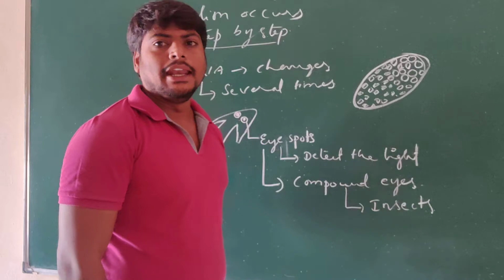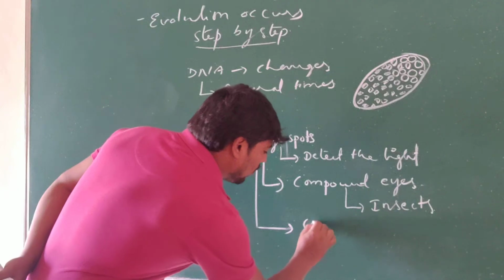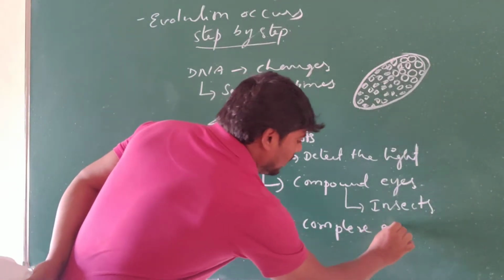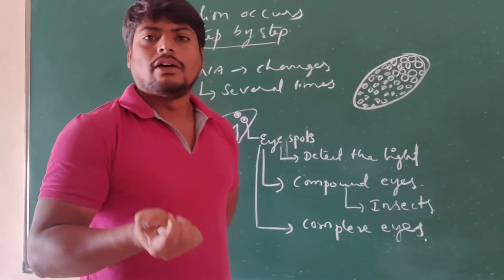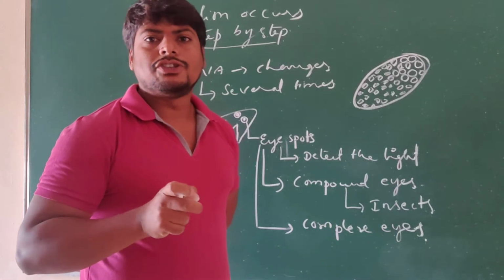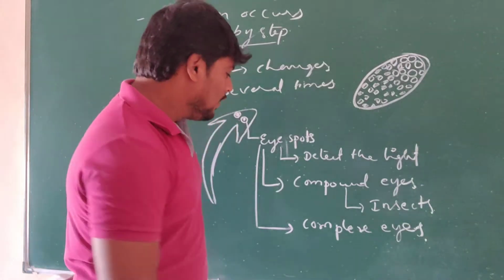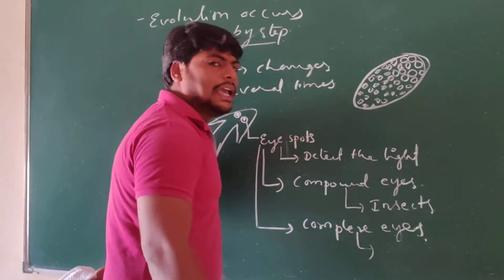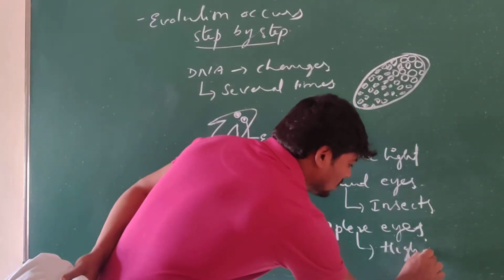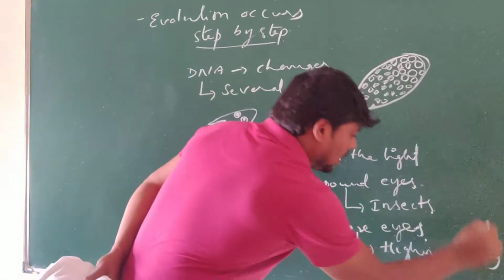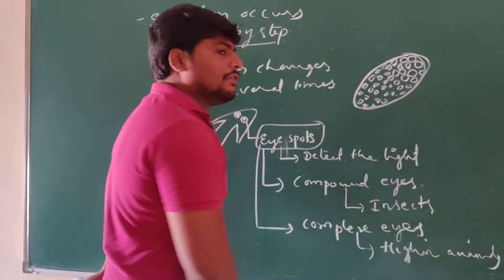That is the development through the DNA. Later on, these eye spots developed into complex eyes, just like we have. Our eyes are complex in structure and are very helpful for detection of light and for vision also. These complex eyes are found in higher animals, and for them eye spots were formed earlier.